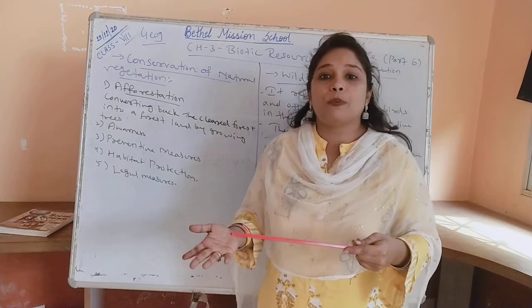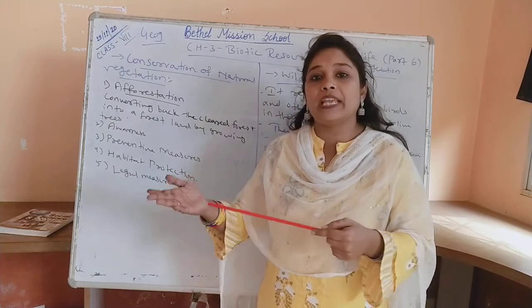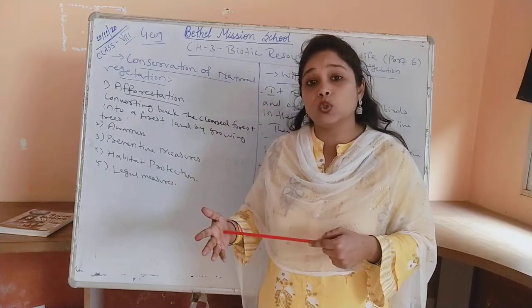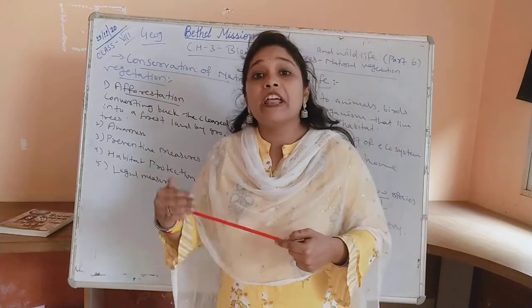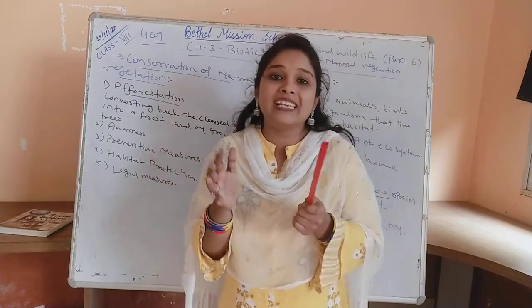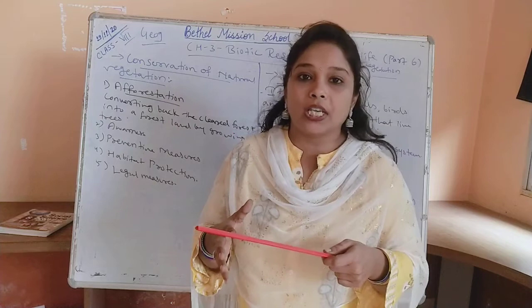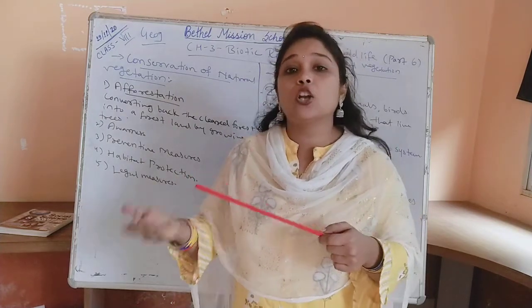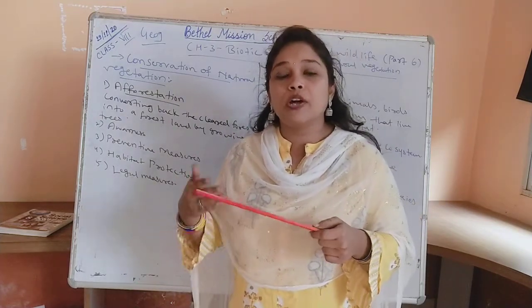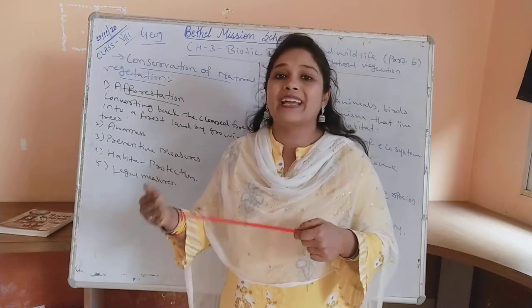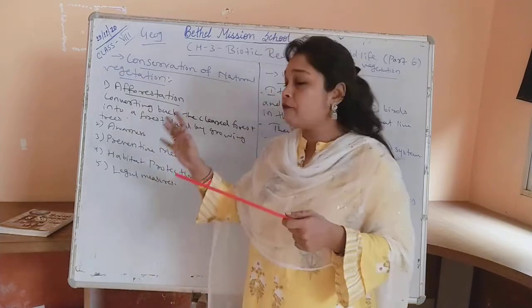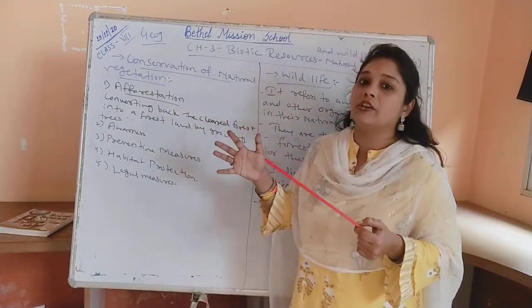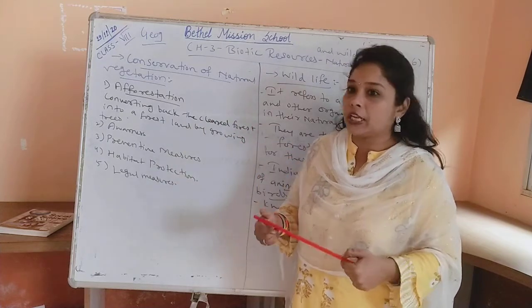We can encourage people to grow trees in different forest areas so that those forests can be recovered. We need to decrease the level of agricultural activities. We can have a multi-cropping system on one land, so forest areas will not be used for agricultural purposes. So afforestation is one of the best ways of conserving natural vegetation.